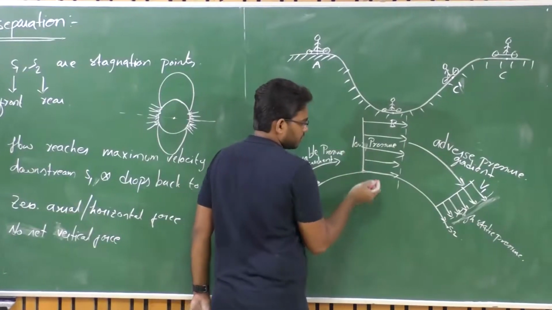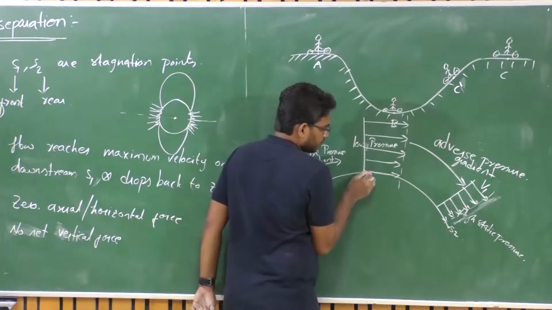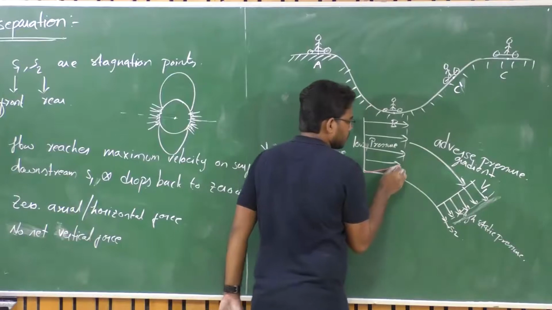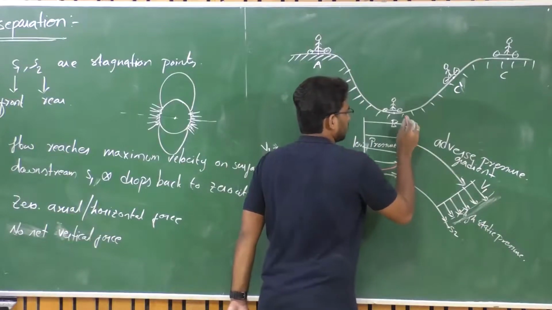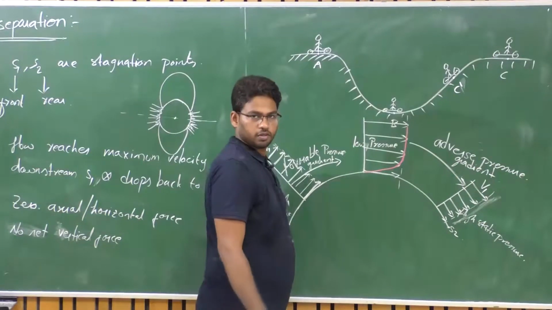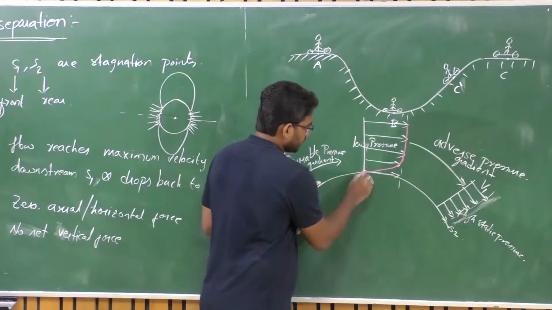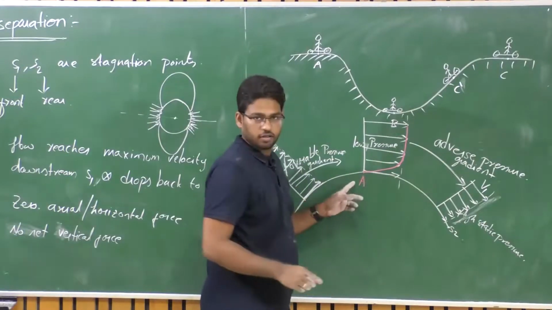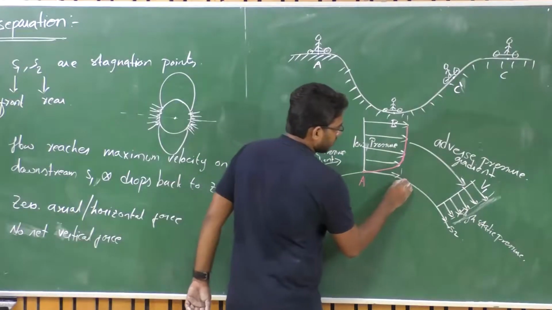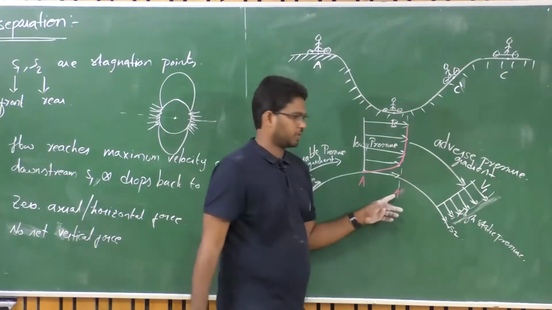But for real fluids, real flow, what happens is, right, this is how the velocity profile will be. Am I correct or not? Right. So the fluid elements, let us say this is my point A here. Let us look at A prime. What happens at A prime?